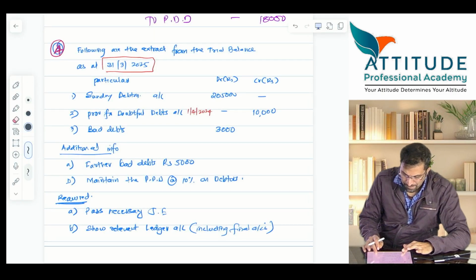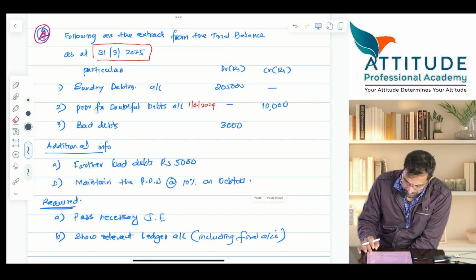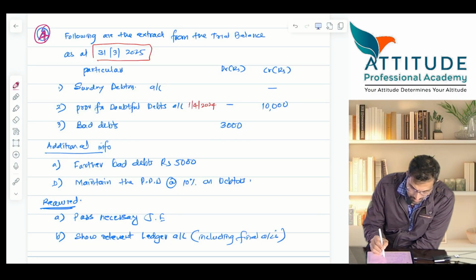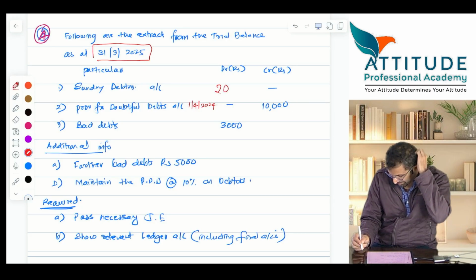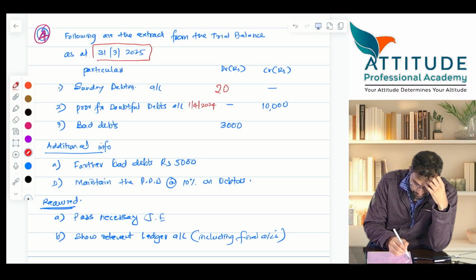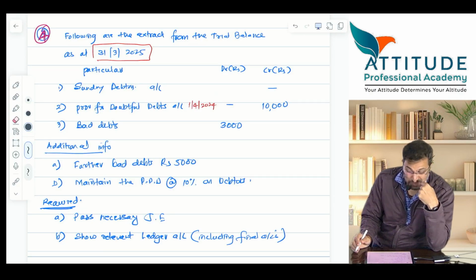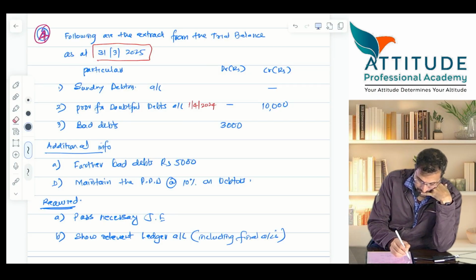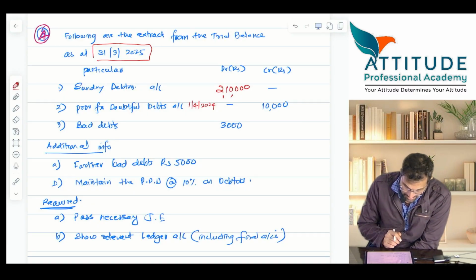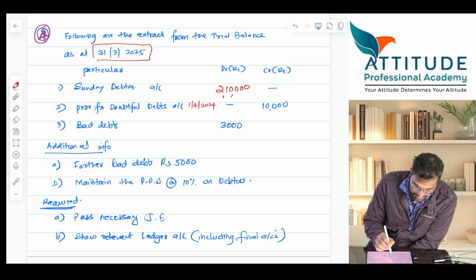Changes are: debtors are 2,10,000. Further bad debts, instead of 5,000, I will take it as 10,000.